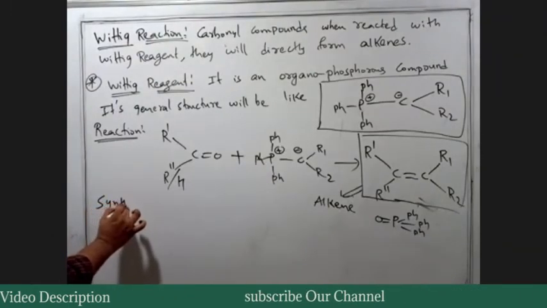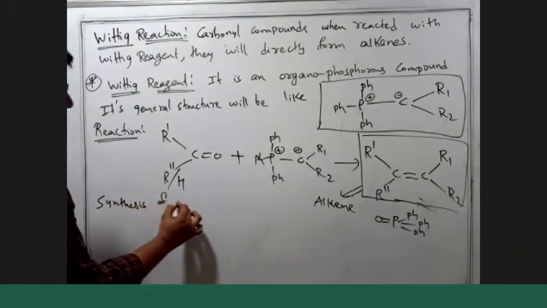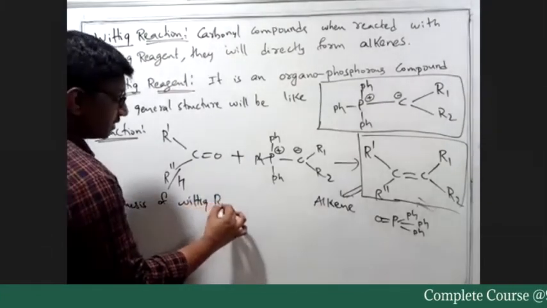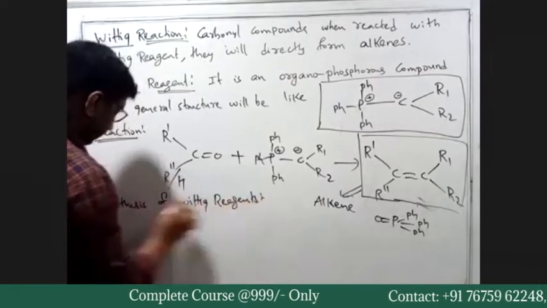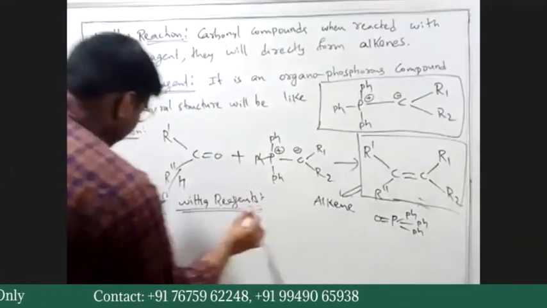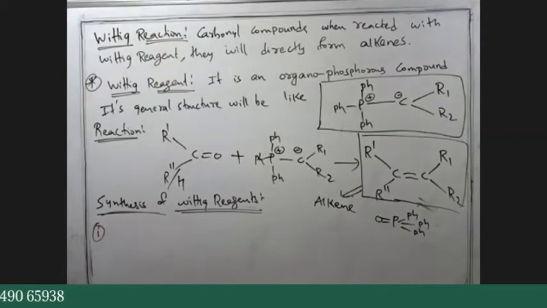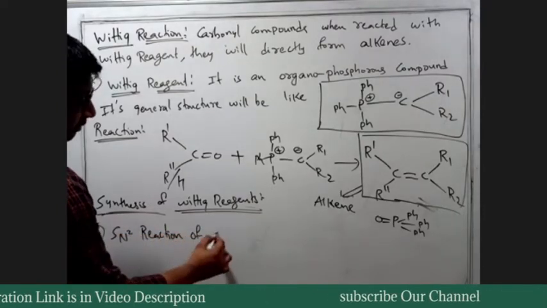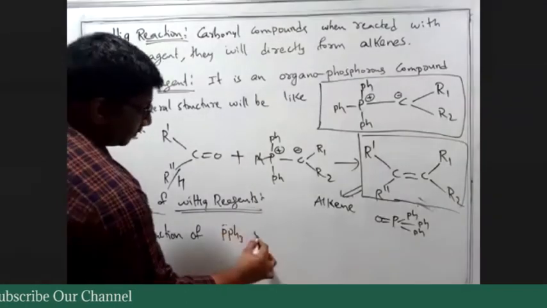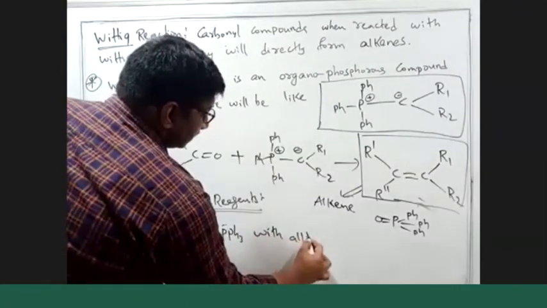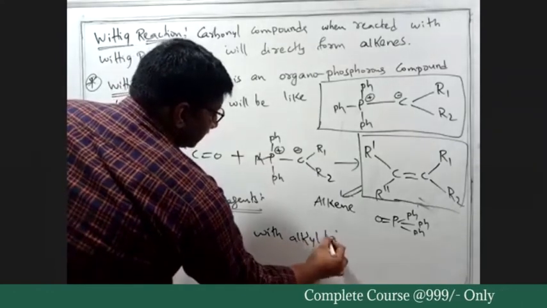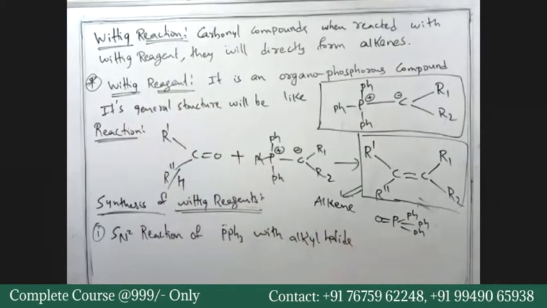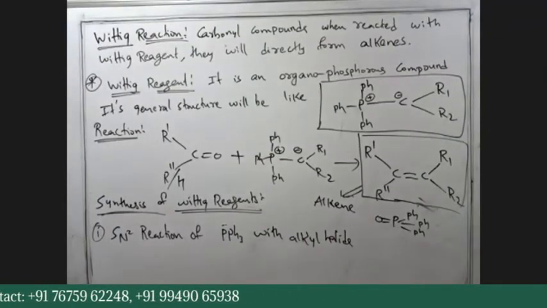Synthesis of Wittig reagents. The first step, SN2 reaction of PPh3 with alkyl halide to form phosphonium salt.